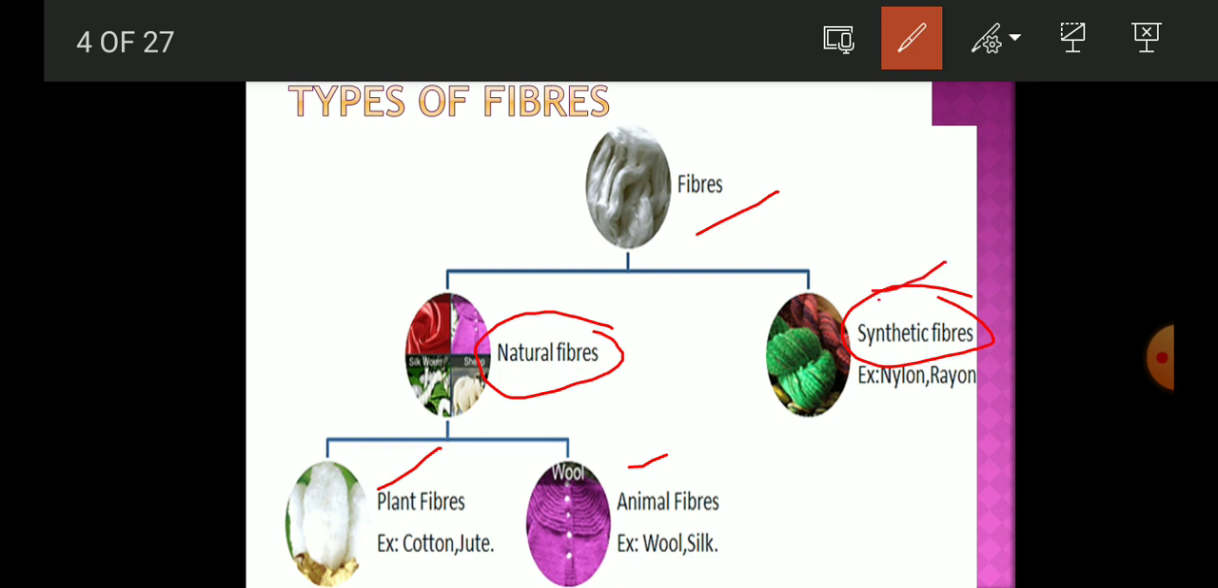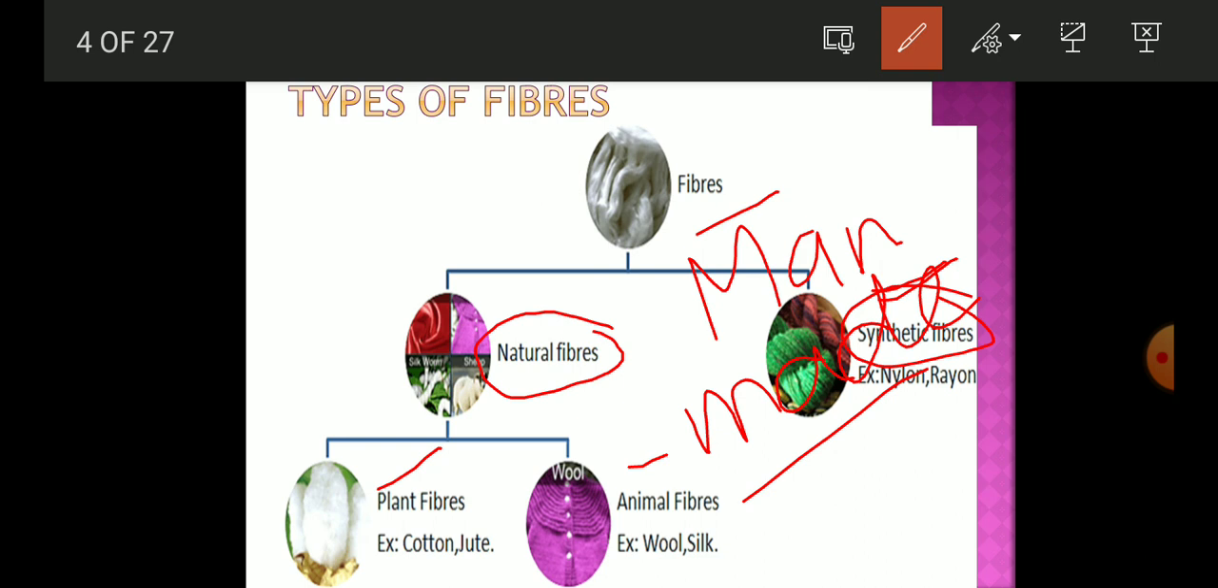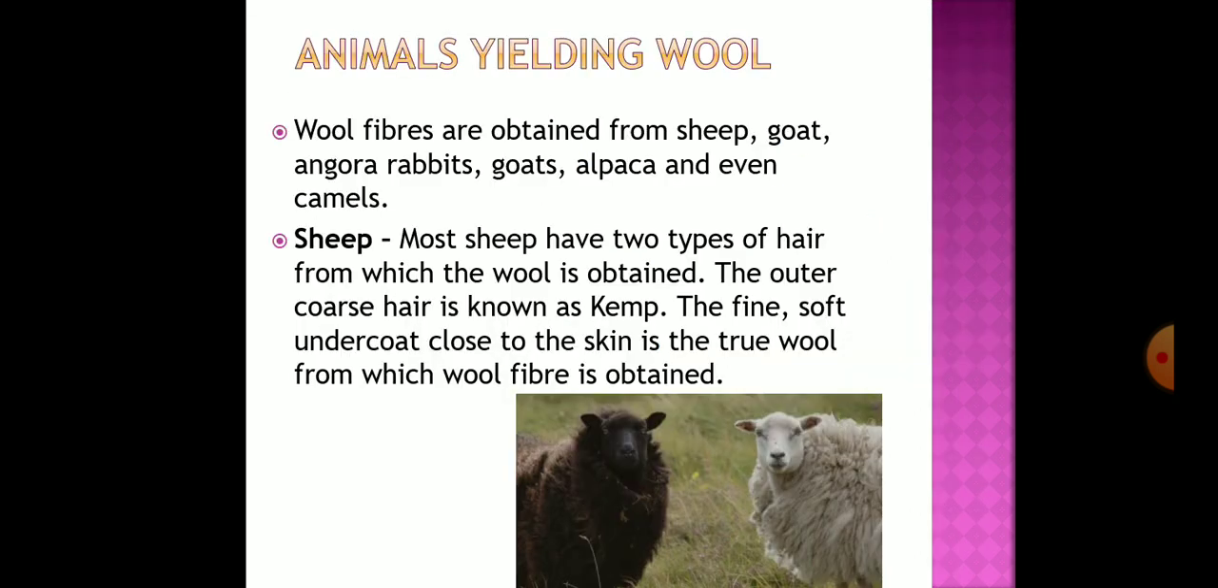And what about this synthetic fiber? This is also known as artificial fibers because these fibers are man-made, and that is why they are known as artificial fibers. So students, the examples of artificial fibers are nylon, rayon. Thereafter, animals yielding wool. So students, in this video we will talk about the wool, from where we get the wool and how this is extracted from the animals.